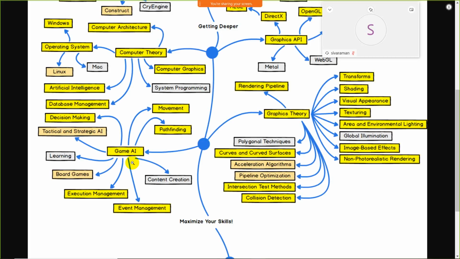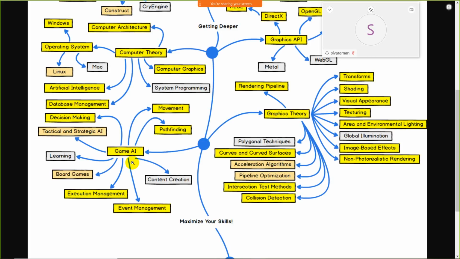After that, execution management. In case you have to perform a particular event, whether this event is successfully performed or not, all this comes under execution management. After that, board games, as we know, some casino and table tennis, all this comes under board games. After that, learning, you have to keep learning for tactical and strategic AI. Tactical means the technique and strategy you are applying for the particular development of games, and strategic, all this comes under tactical and strategic AI. So these are the game intelligence. You must have knowledge about the practical and theoretical part for game development.